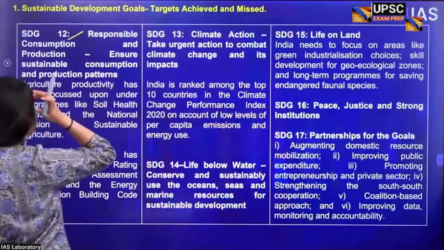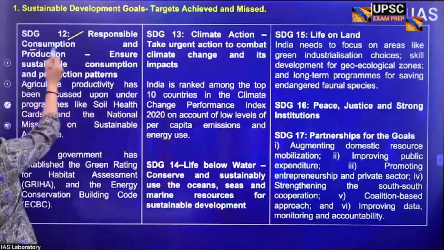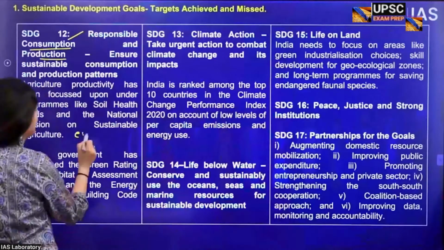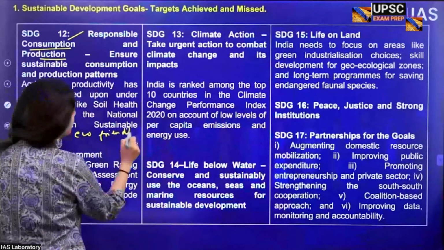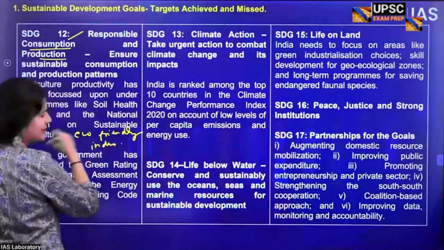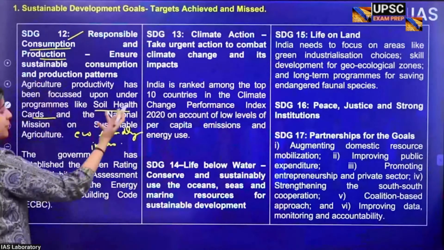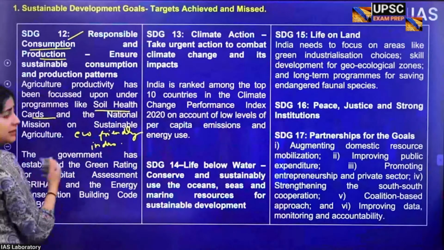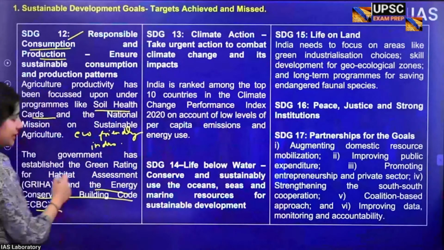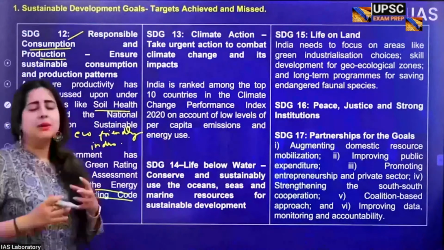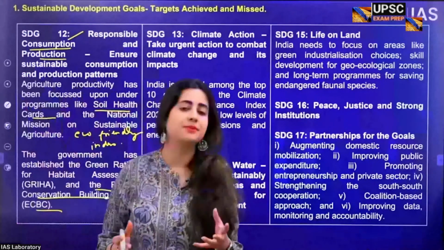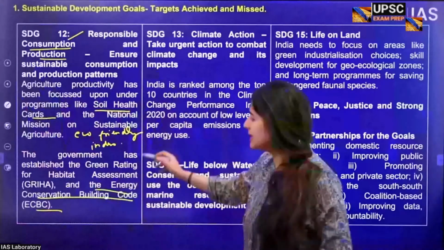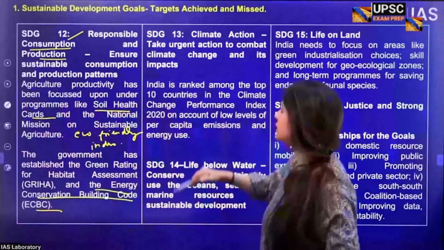Now, SDG 12 talks about responsible consumption and responsible production. Again, this reminds us of eco-friendly industry and eco-friendly agriculture. For example, we also need to protect soil health when we are doing agriculture. It's so important that the government talks about the Energy Conservation Building Code. All these things are done so that whatever market operations happen, they shouldn't compromise your ecological health. That is sustainable consumption and production. Similarly, reducing wastage is also very crucial.